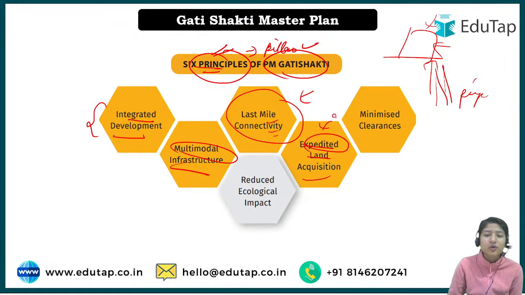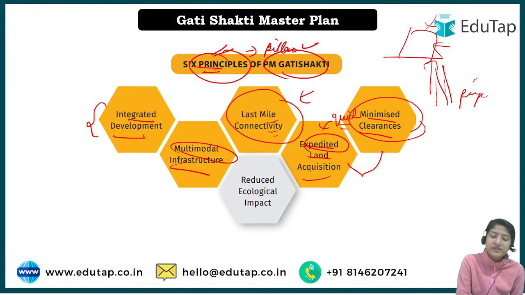Expedited means quick, so that whatever acquisitions are there are quicker, so that all the work is on time, and no ministry would have to wait for performing their work. Okay, and minimalize clearances. Basically these two aspects both deal with having all the procedures and formalities done quickly, so that the aim of the Gati Shakti master plan can be fulfilled.